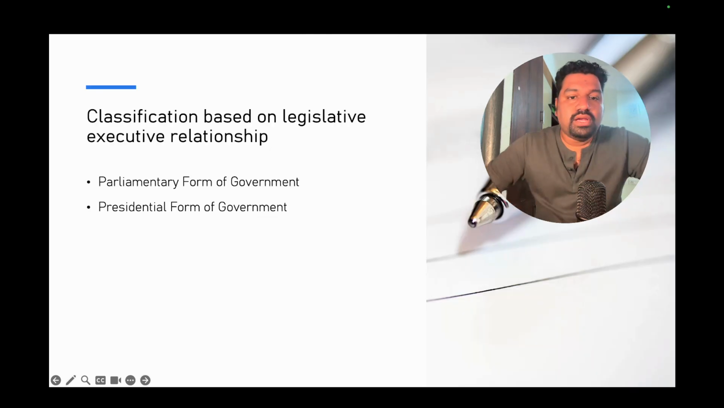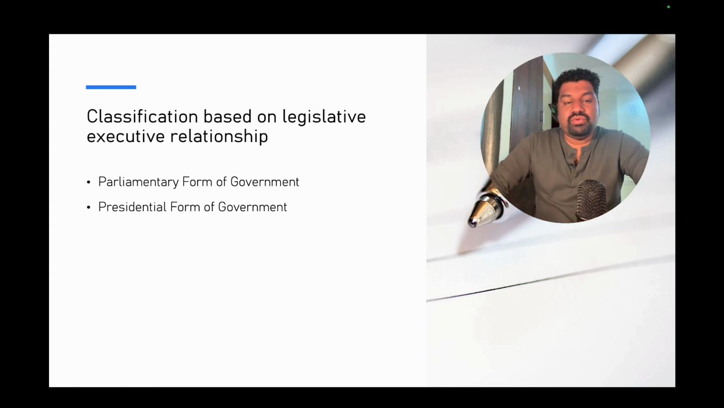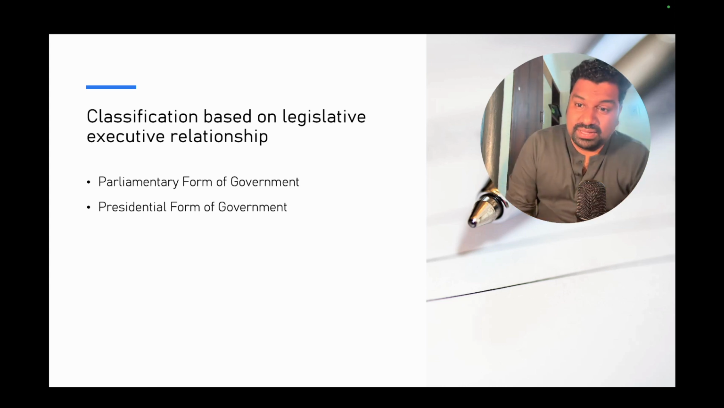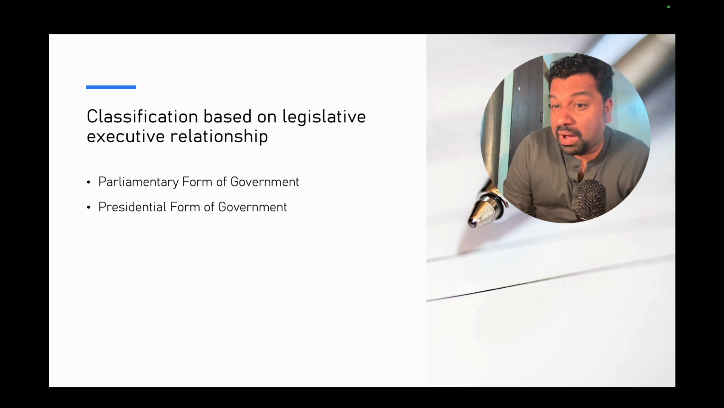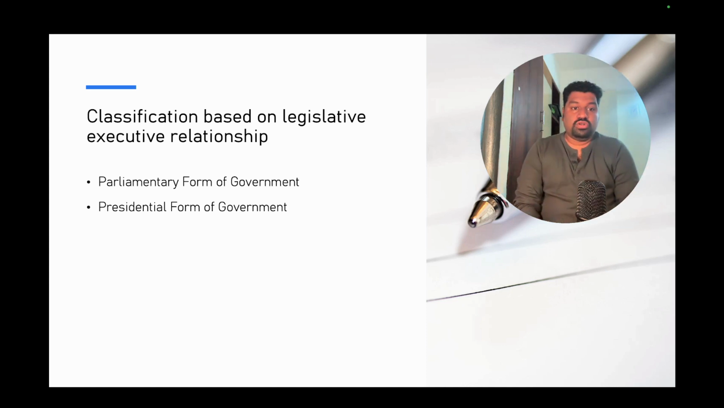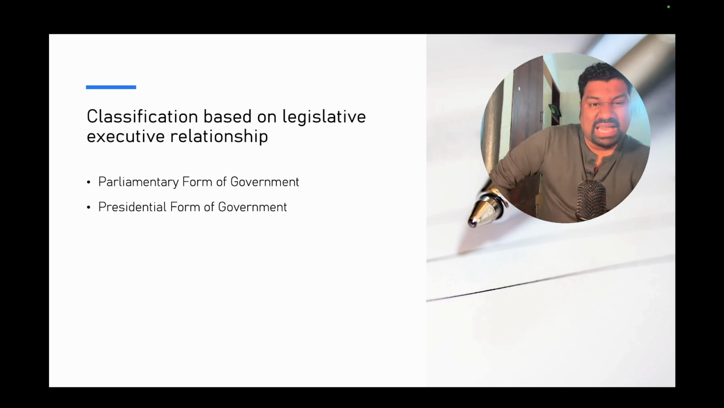Classification based on legislative and executive. Till now we were discussing the different sets of government based on the distribution of power. Now we are going to divide the governments all over the world based on two important systems, that is, based on the legislative and executive relationship.